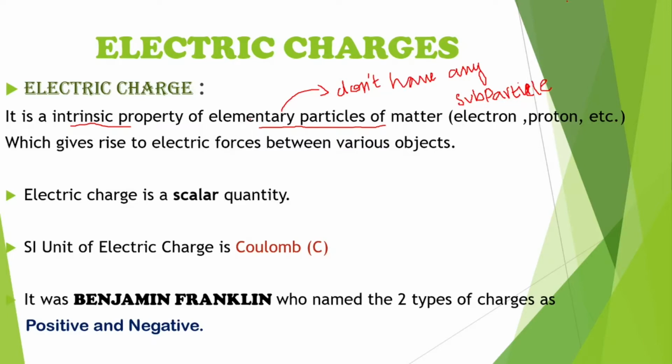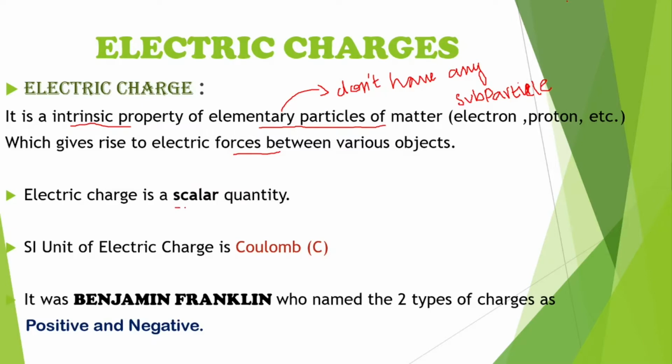For example, you know that matter is made up of atoms, right? And these atoms are made up of electrons, protons and neutrons. But can we divide these electrons, protons and neutrons into even smaller particles? No. So these types of particles which can't be divided into even smaller subparticles are known as elementary particles. So electric charge is an intrinsic property of elementary particles of matter which give rise to electric forces between various objects.